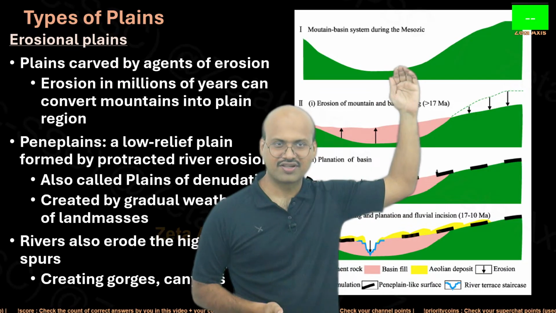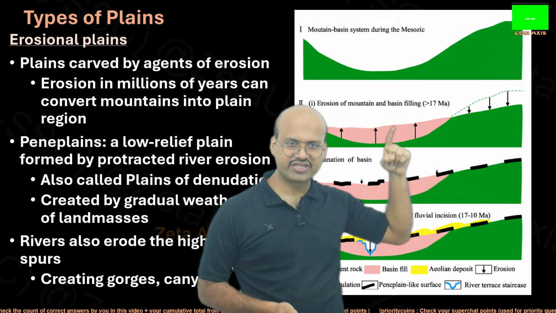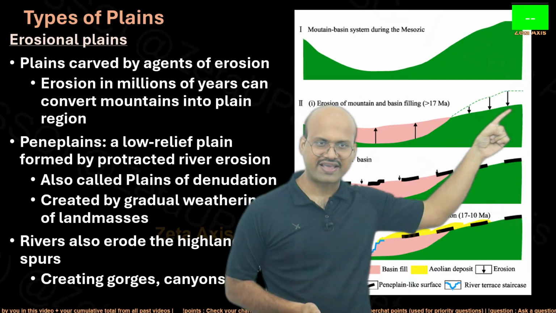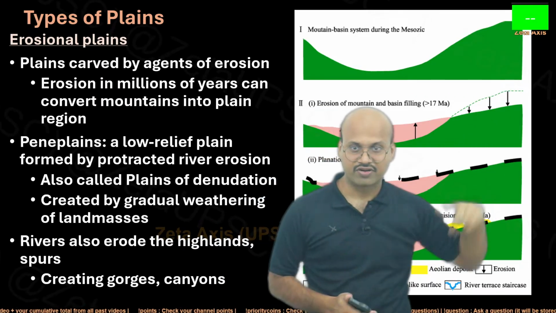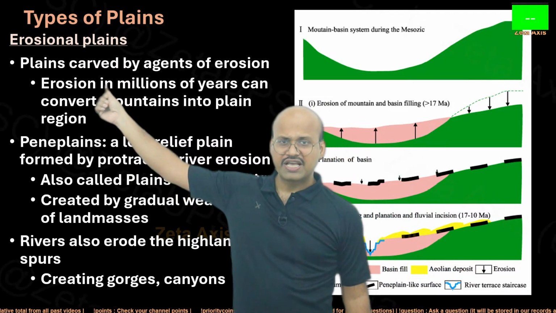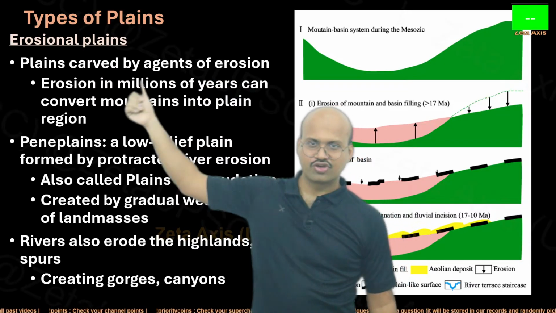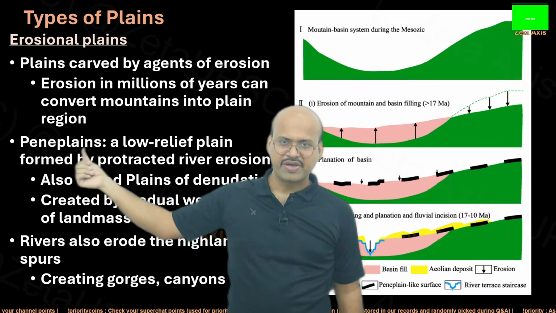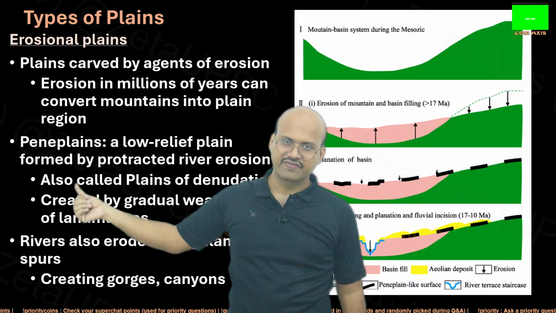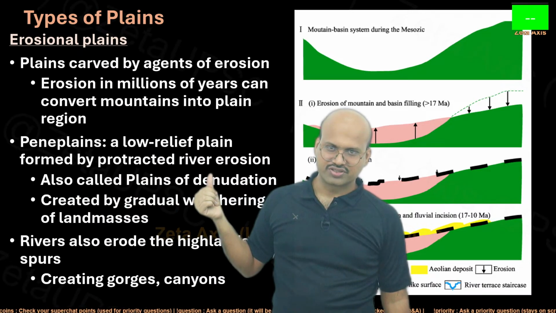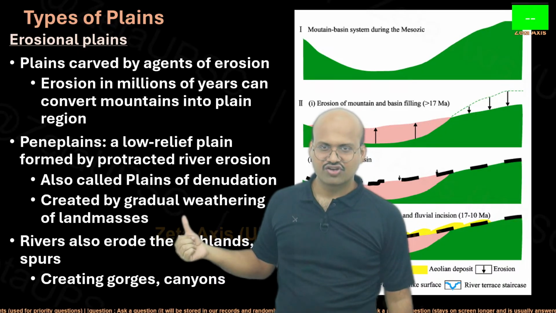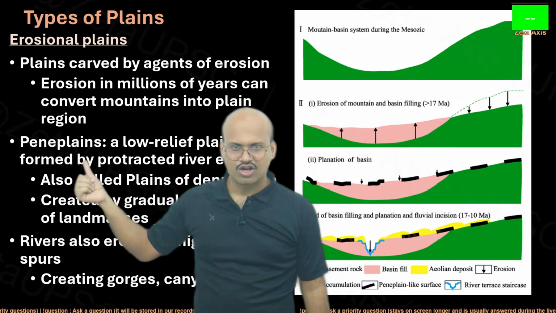So for example, if this was not deposited here but carried away somewhere else, then this would be like a plateau, a tilted plateau in fact. Plains carved by agents of erosion in millions of years can convert mountains into plains. Peneplains, a low relief plain formed by protracted river erosion, also called plains of denudation, created by gradual weathering of land masses. So peneplains are low relief.